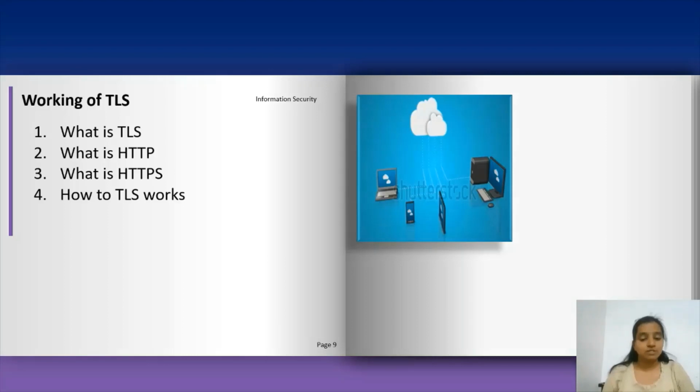Now let us have a look at the working of TLS. As we all know, transport layer security is designed to provide security at the transport layer. TLS was derived from a security protocol called SSL. Its goal is to provide a standard version of SSL. When we are browsing a website, we can see in the address bar of some websites HTTP or HTTPS and also a green lock icon. This is due to TLS.